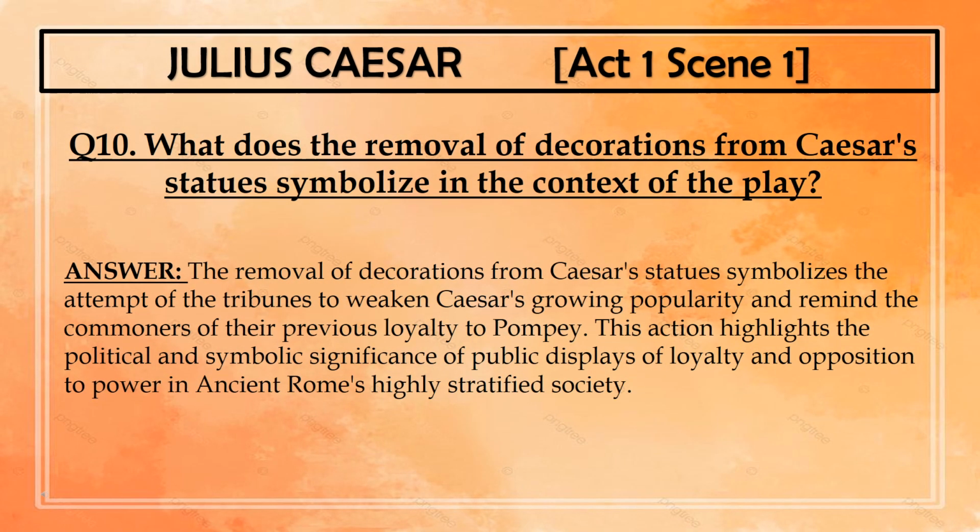Question 10. What does the removal of decorations from Caesar's statues symbolize in the context of the play? Now, the removal of decorations from Caesar's statues symbolizes the attempt of the tribunes to weaken Caesar's growing popularity and remind the commoners of their previous loyalty to Pompey. This action highlights the political and the symbolic significance of public displays of loyalty and opposition to power in ancient Rome's highly stratified society.